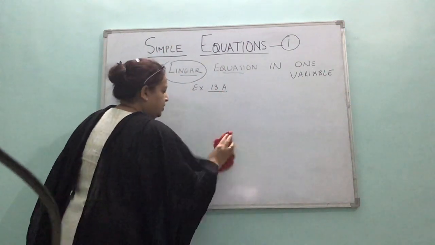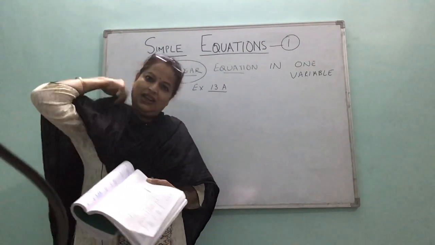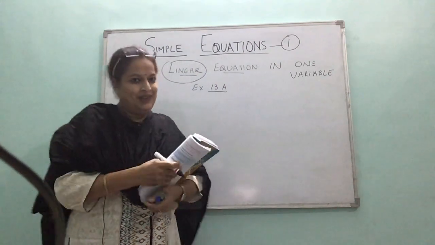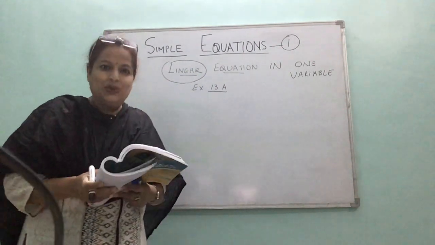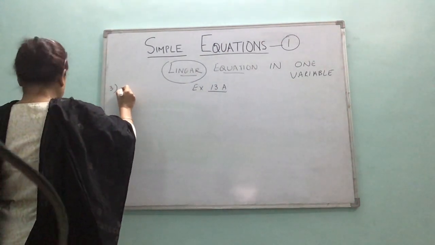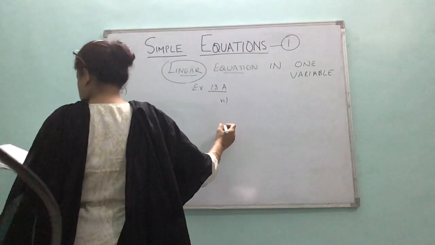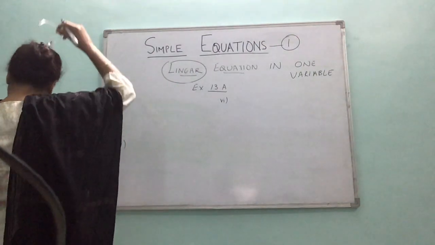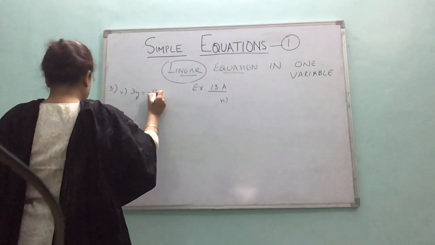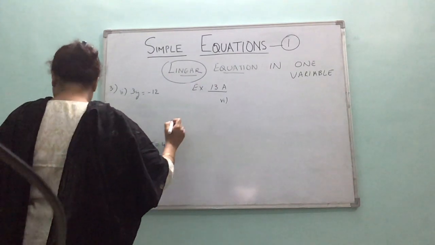Right, so now every question will teach you some or the other concept of solving linear equations. So that is why each question is important. And that is why I always advise you, don't leave questions. If it is given in the exercise, it means you should be doing it. So question number 3. Again it is solve. I'll take second, fourth, sixth. Copy the questions. It is 3y is equal to minus 12. 3x minus 5 is equal to 4.